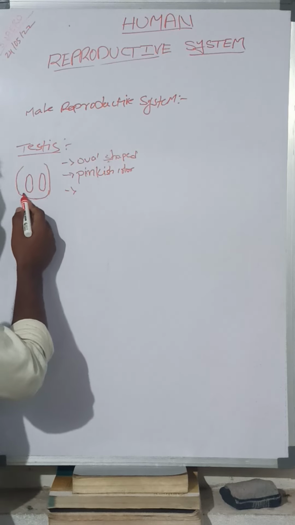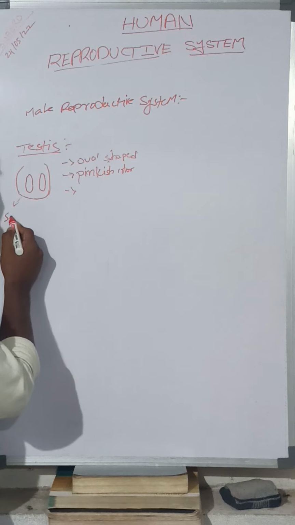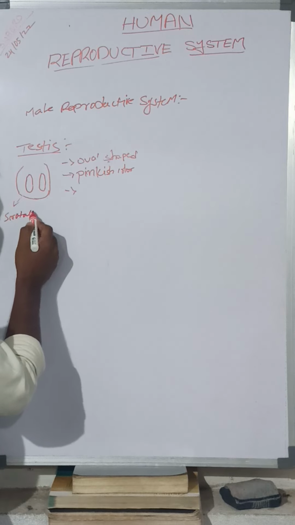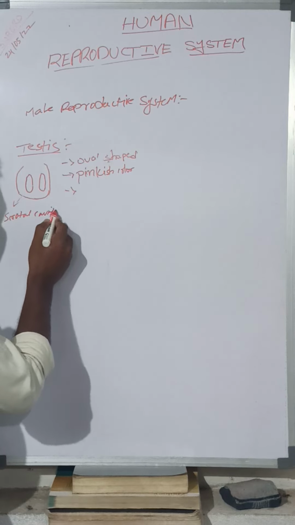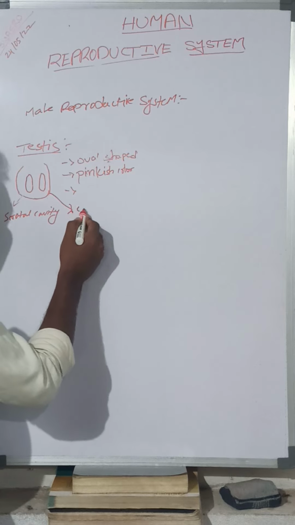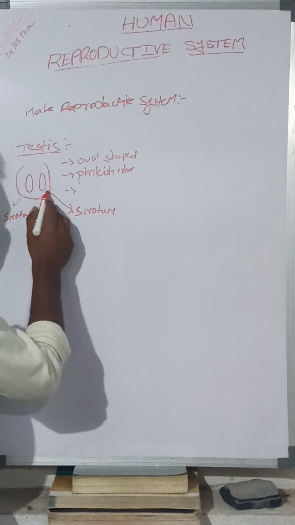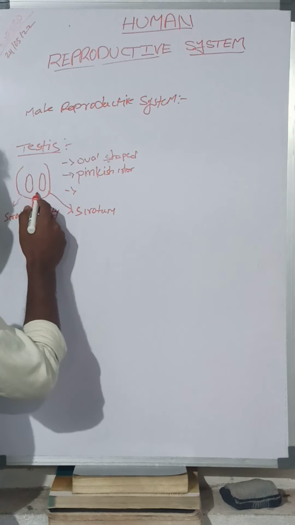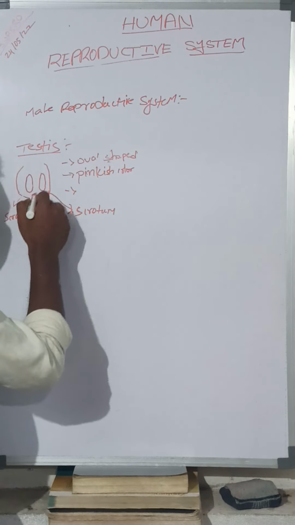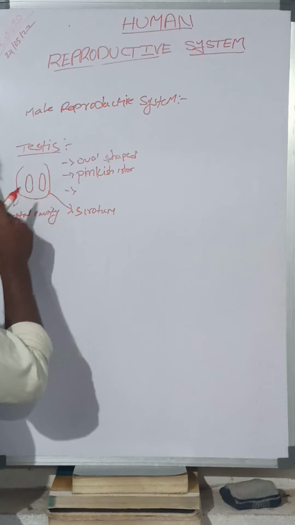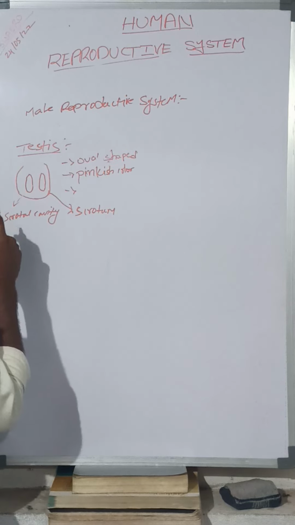Where is the scrotal cavity? This is the scrotum, and this cavity is the scrotal cavity. These oval shaped testes are present inside the scrotal cavity.